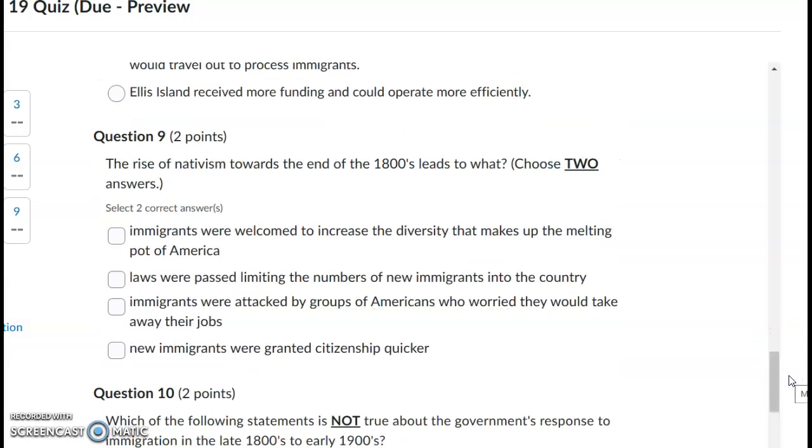Number 9. The rise of nativism towards the end of the 1800s leads to what? Choose 2 answers. Immigrants were welcomed to increase the diversity that makes up the melting pot of America. Laws were passed limiting the numbers of new immigrants into the country. Immigrants were attacked by groups of Americans who worried they would take away their jobs. New immigrants were granted citizenship quicker.